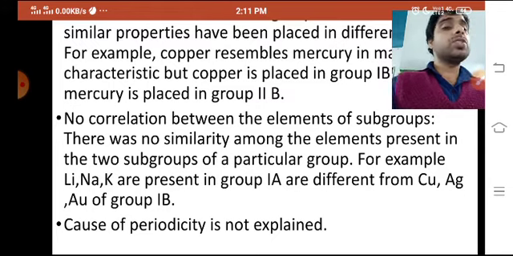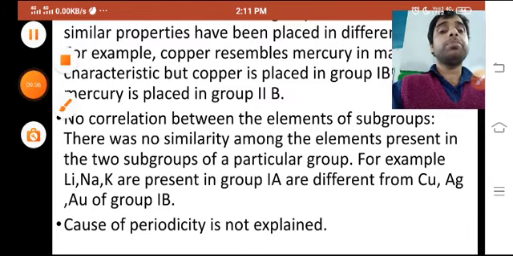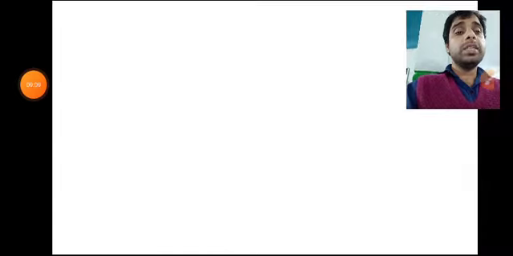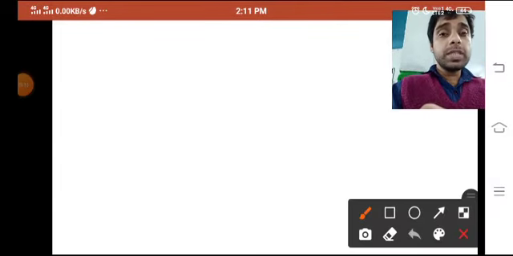Causes of periodicity were not explained, because you know what periodicity is.